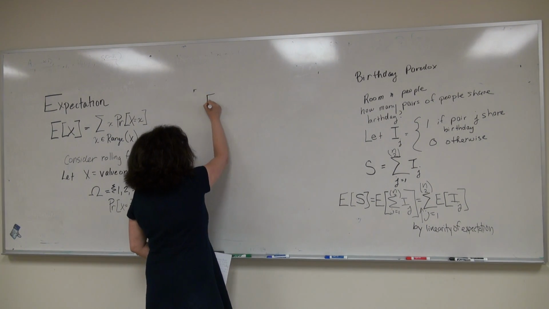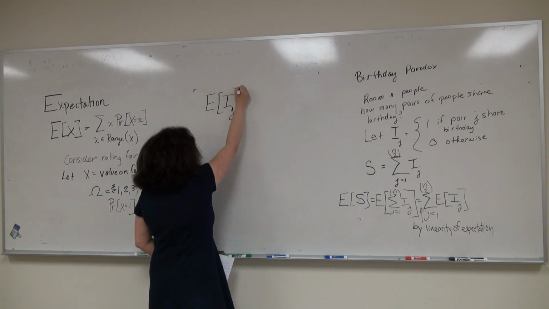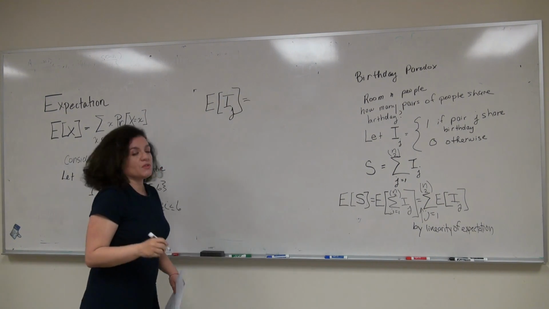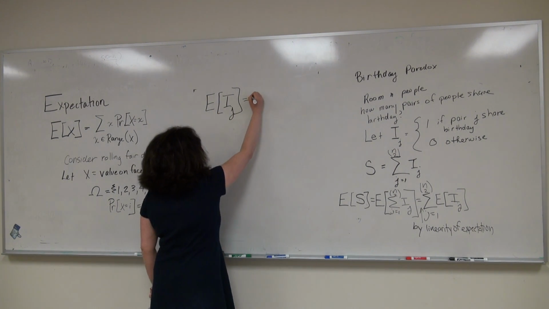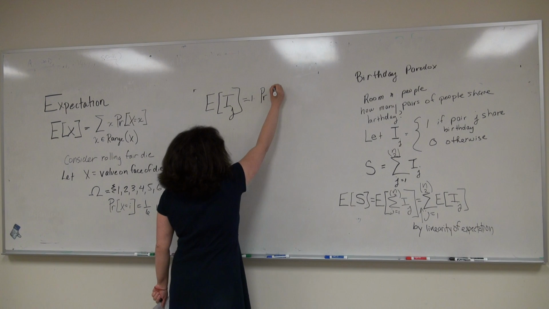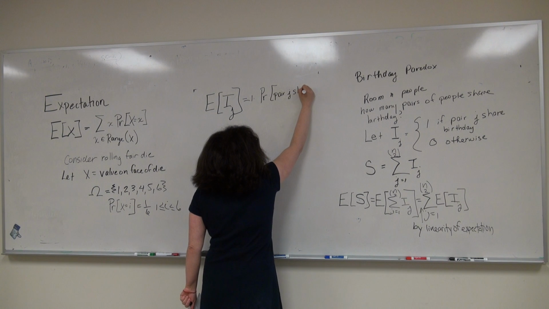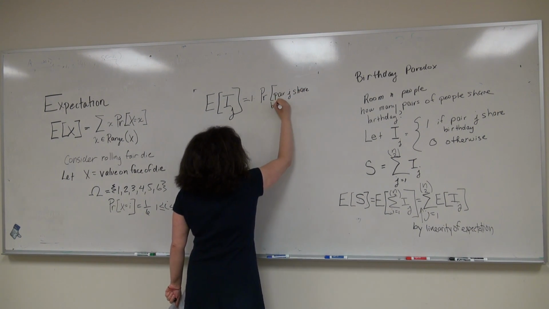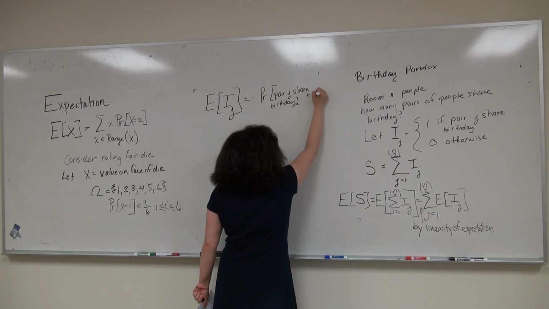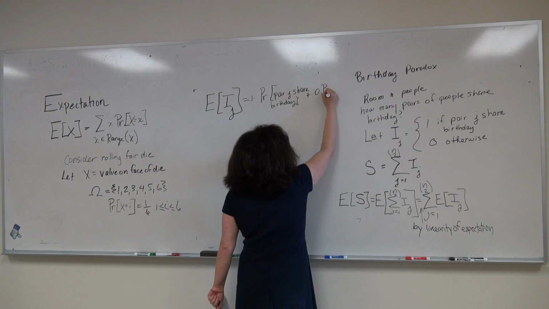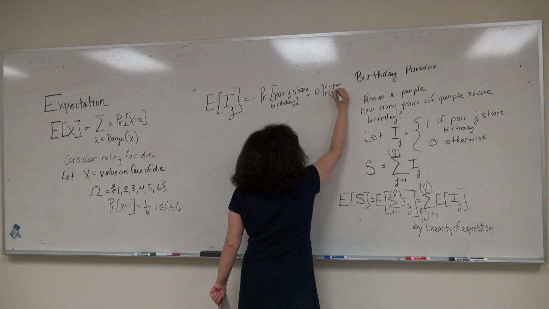So the expectation of the indicator variable I sub j is 1 times the probability that pair j shares a birthday, plus 0 times the probability that pair j does not share its birthday.